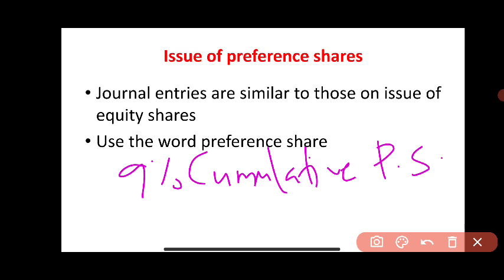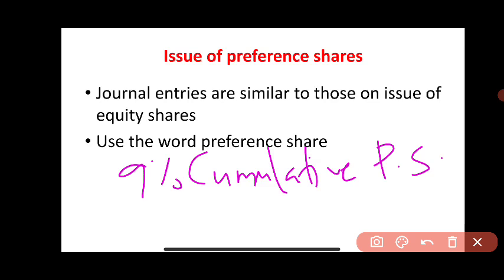For example, bank account to 9% cumulative preference share application. 9% cumulative preference share application account debtor to 9% cumulative preference share capital. 9% cumulative preference share allotment account debtor to 9% cumulative preference share capital. Then bank account to 9% cumulative preference share allotment. We have to use the complete word.